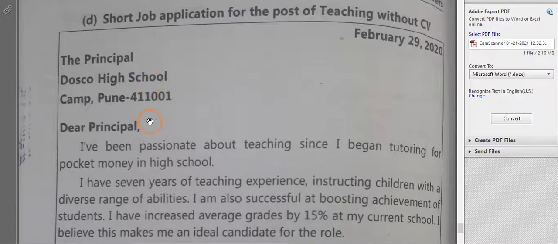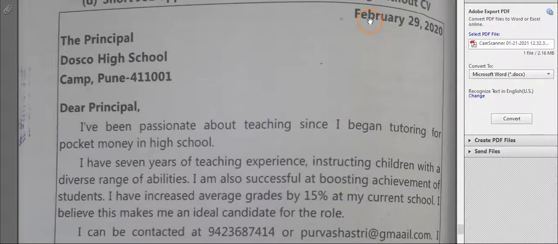This is another application, short job application for the post of teaching without CV. Here the same thing, date, inside address, salutation. I've been passionate about teaching since I began tutoring for the pocket money in my high school. I have 7 years of teaching experience instructing children with diverse range of abilities. I am successful at boosting achievement of students. I have increased average grades by 15% at my current school.